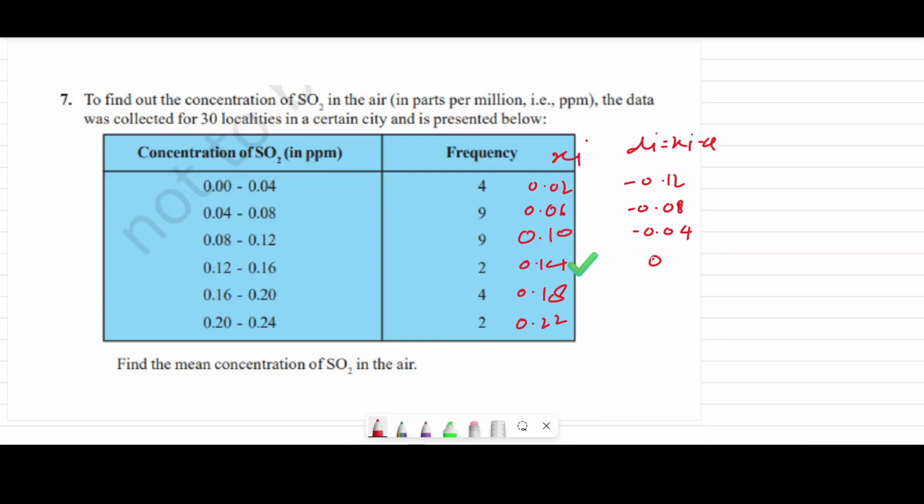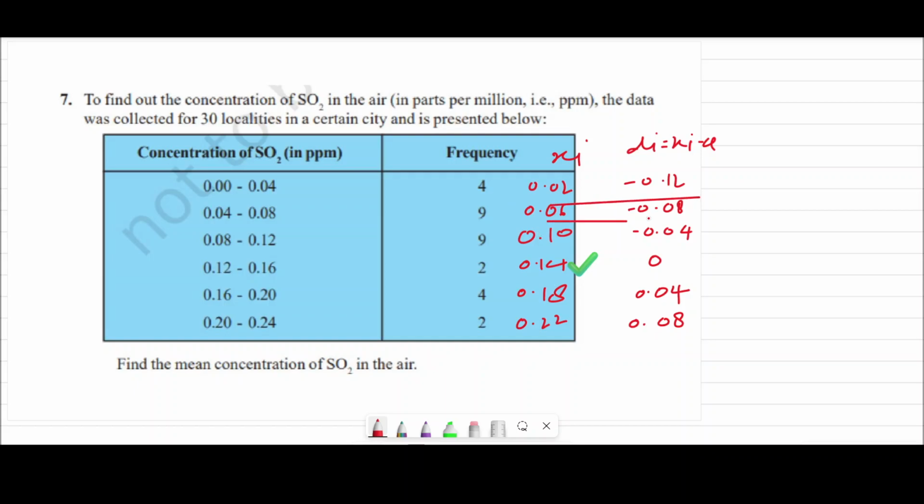Here this will be 0, then reverse it. Here this will be 0.04, and this will be 0.08 here. Clear? Now we should separate according to the table.